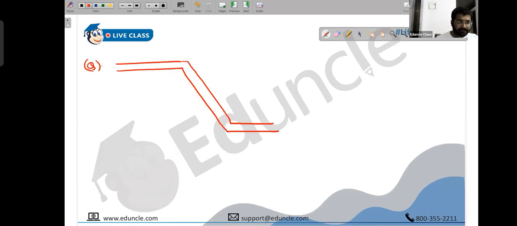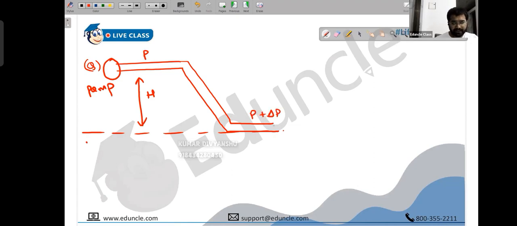Okay, and there is a pump here. And this height is h. They have given us that the pressure here is P, and here the pressure is P plus delta P. The velocity is U. They have given us that the density is rho and is constant. And they're asking us the value of delta P, and then there are 4 options.